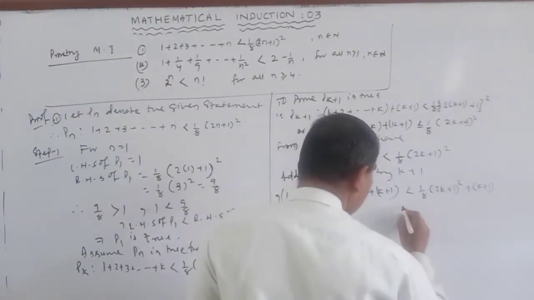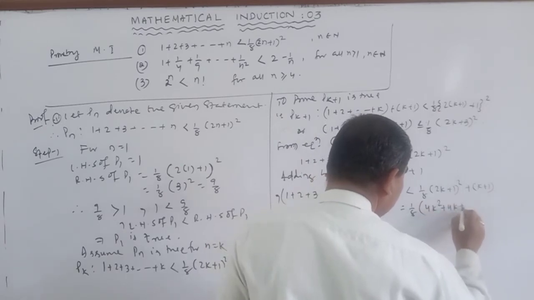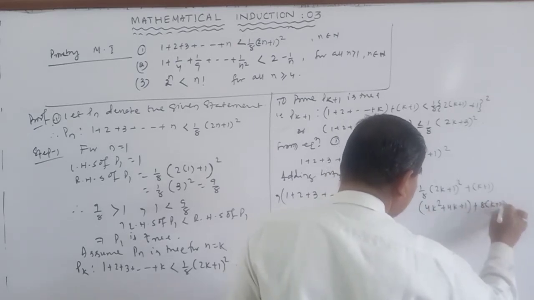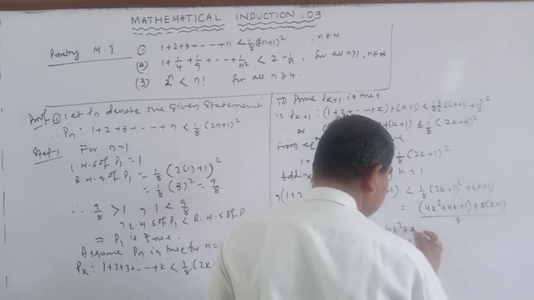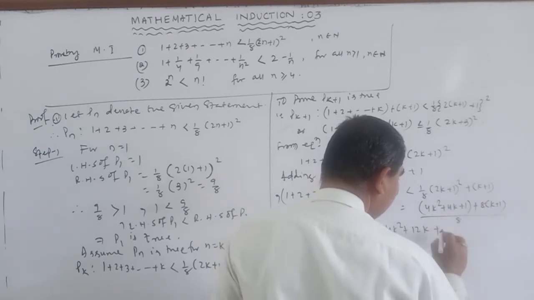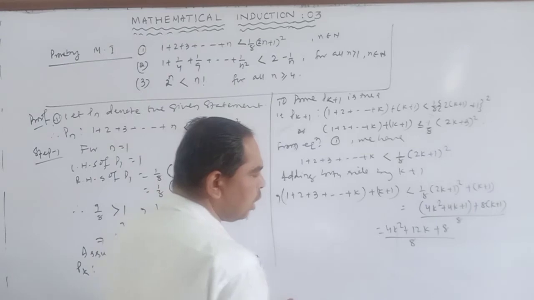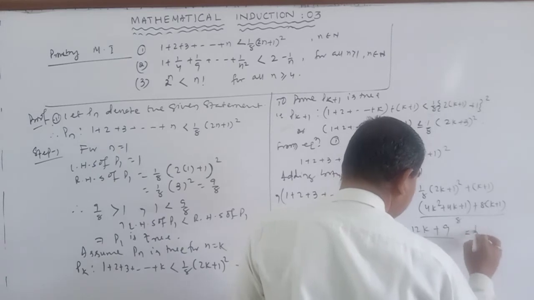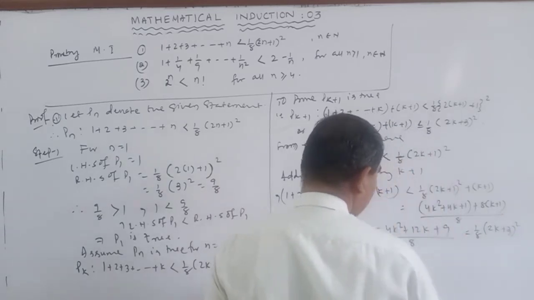So this is equal to 1 by 8. This is 4k square plus 4k plus 1, or this is 8 into k plus 1 whole divided by 8. So this is equal to 4k square plus 12k plus 8 divided by 8. Okay. So taking 9, this is 9. So this is 1 by 8, this is 2k plus 3 whole square.